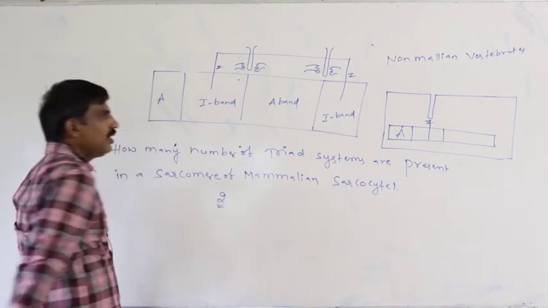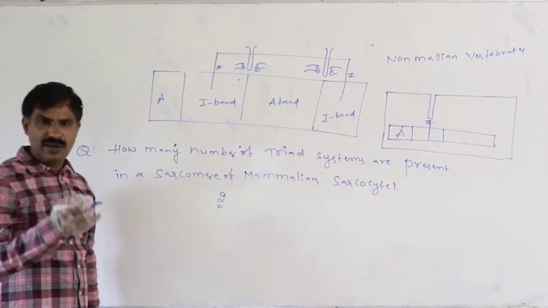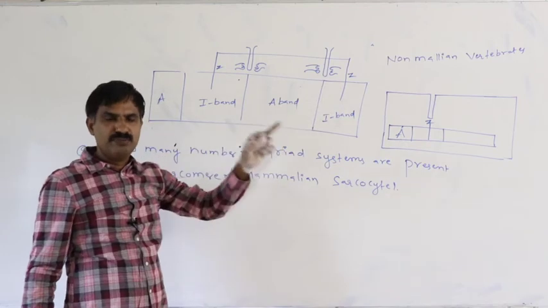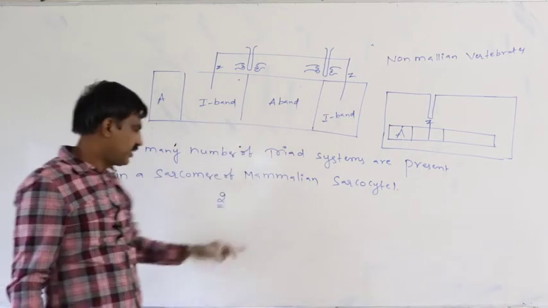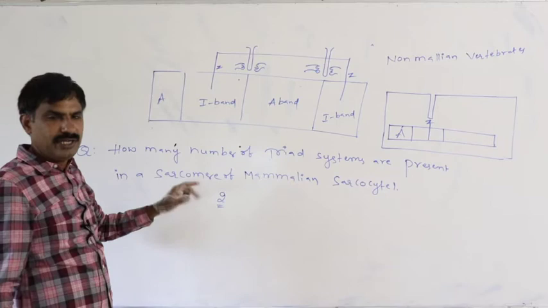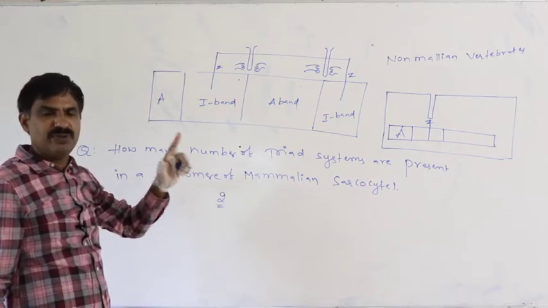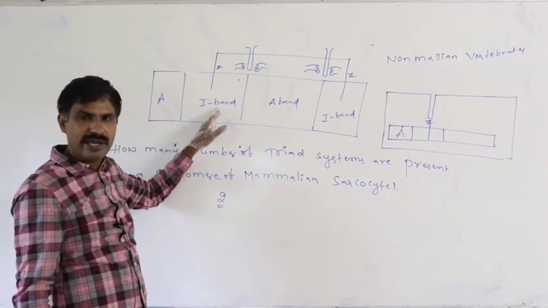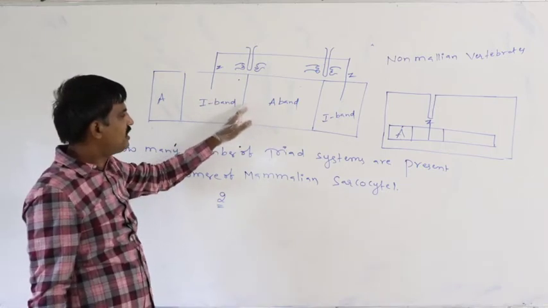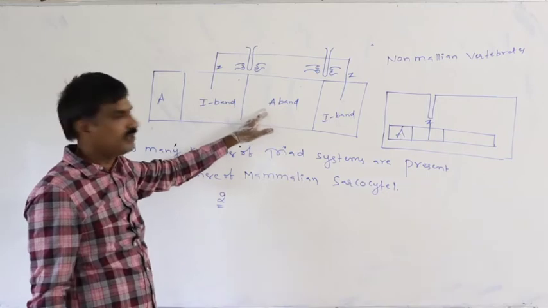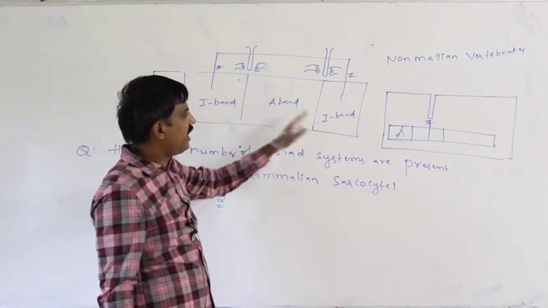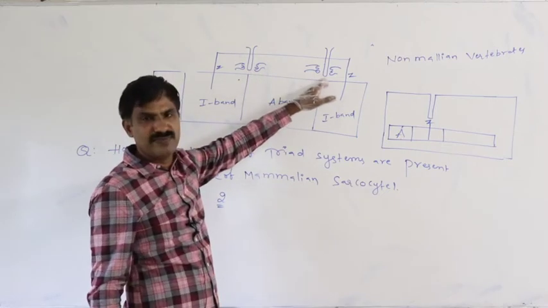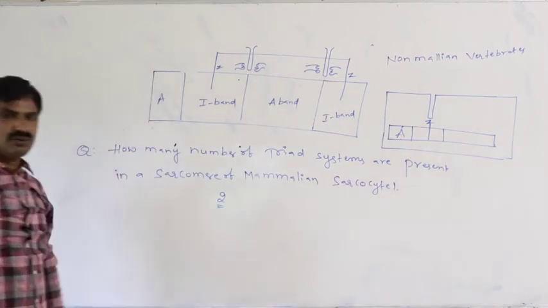Totally, how many triad systems are formed in a sarcomere of mammalian sarcocyte? That is 2. Definitely in the case of the mammalian muscle, T tubule formation occurs at the junction between A and I band. Here one triad system, here another triad system is formed. Totally they are 2 in number.